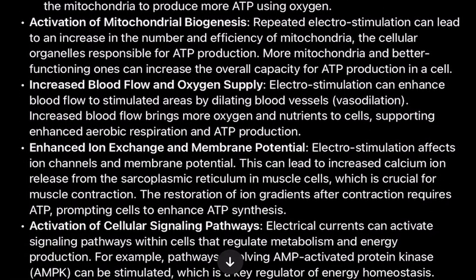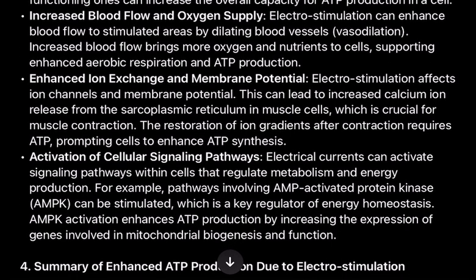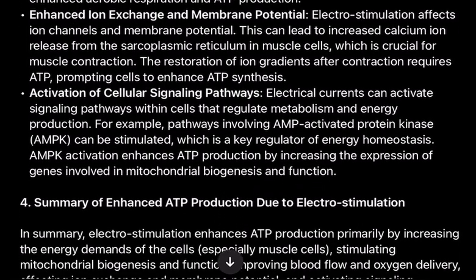Repeated electrostimulation can lead to an increase in the number and efficiency of mitochondria, the cellular organelles responsible for ATP production. More mitochondria and better functioning ones can increase the overall capacity for ATP production in a cell. Increased blood flow and oxygen supply. Electrostimulation can enhance blood flow to stimulated areas by dilating blood vessels, vasodilation. Increased blood flow brings more oxygen and nutrients to cells, supporting enhanced aerobic respiration and ATP production.